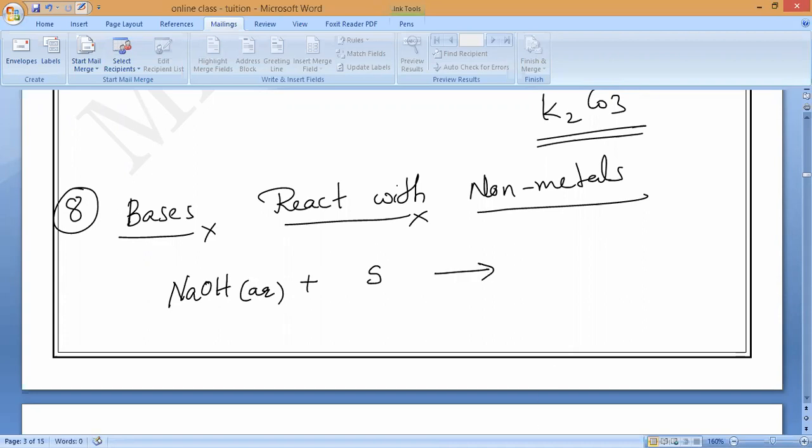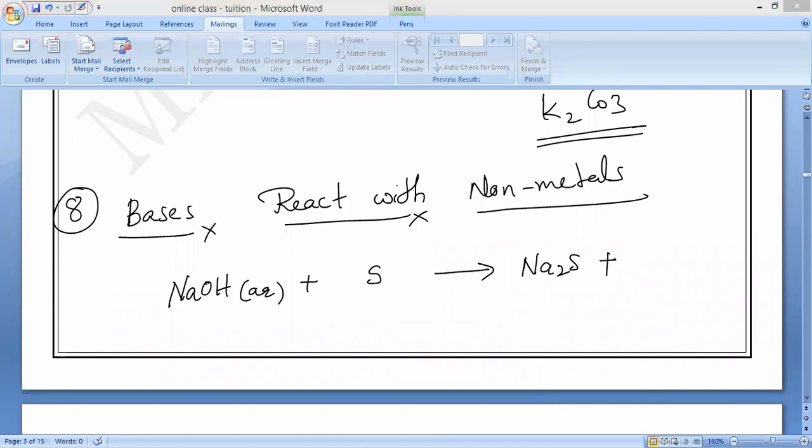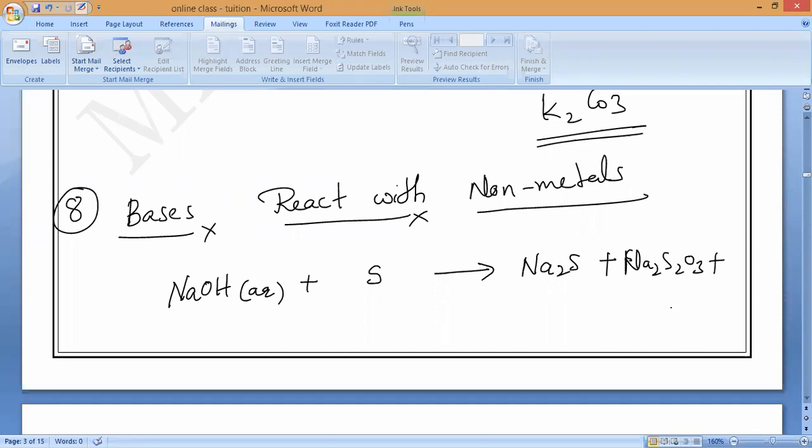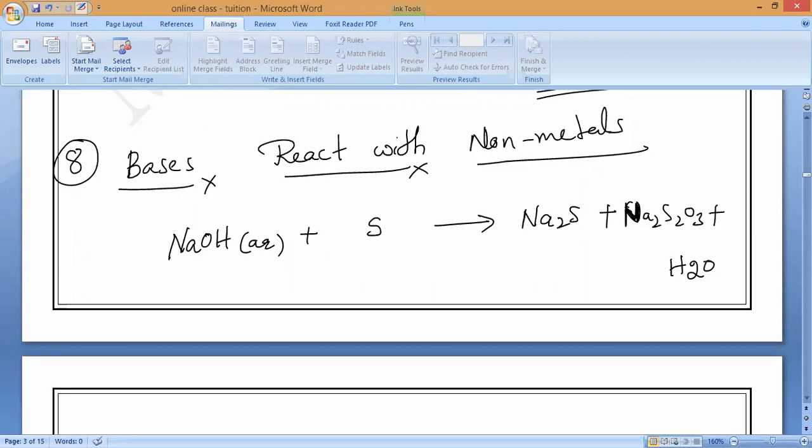Please note down the products I will say. Sodium sulfide, Na2S, plus also we can get Na2S2O3, sodium thiosulfate, plus also we used to get water. So that is what. Now balance it, all of you. Try to balance it. Let me see who will balance first.